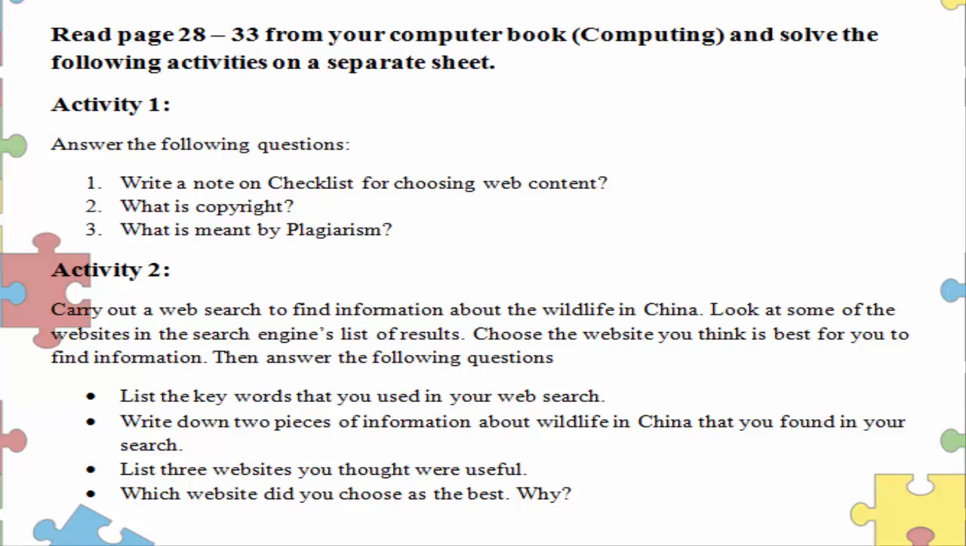Now activity number 2 says, carry out a web search to find information about the wildlife in China. Look at some of the websites in the search engine list of results. Choose the website you think is best for you to find the information. Then answer the following questions. List the keywords that you used in your web search. Write down 2 pieces of information about the wildlife in China that you found in your search. List 3 websites you thought were useful, and which website did you choose as the best and why.